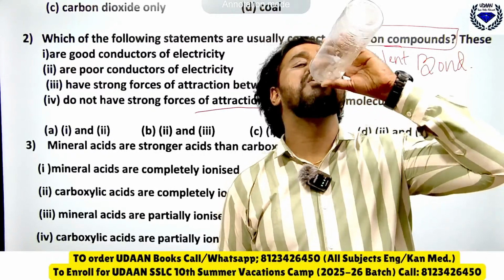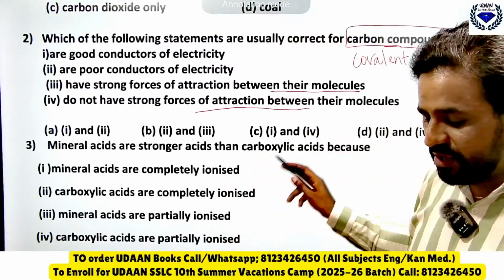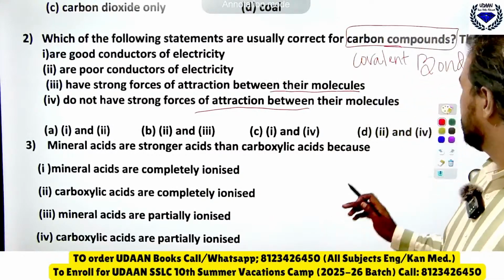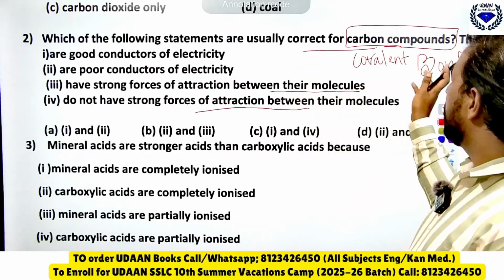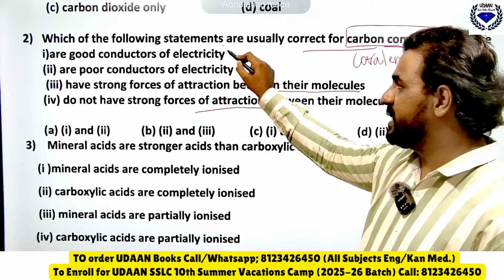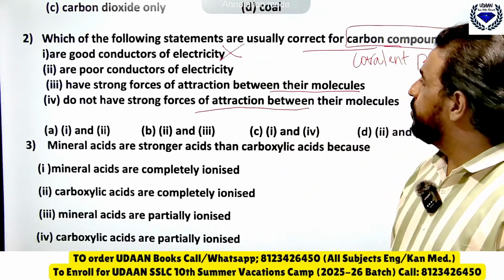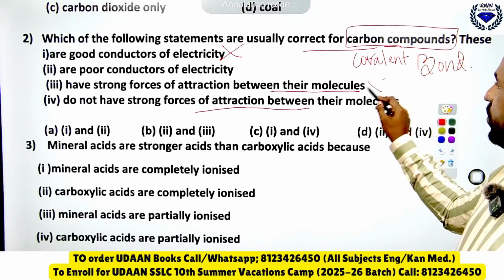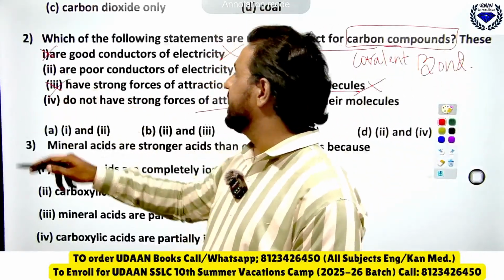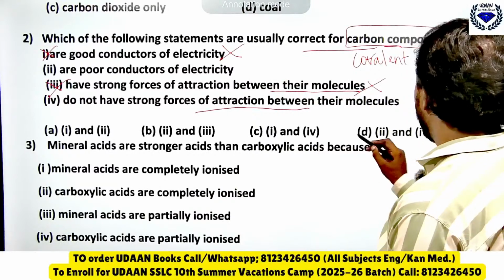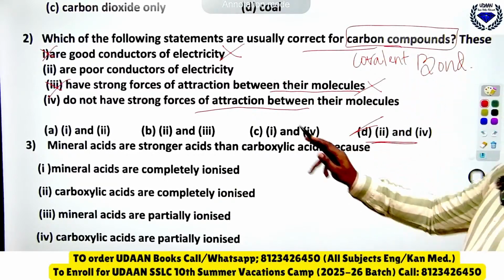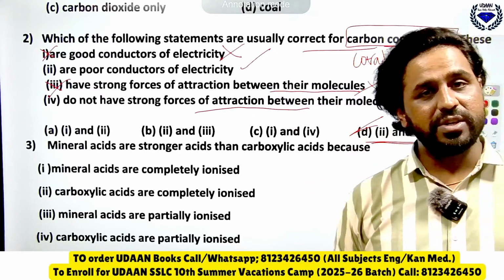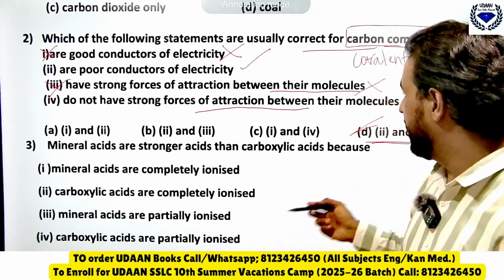Okay, keeping this in mind, let me know the answer here. What answer can you expect for question number 2? Which of the following are usually correct for carbon compounds? They are good conductors of electricity. No. They are poor conductors of electricity. Yes, they might be. They have strong force of attraction. No. So 1 and 3 are wrong. So the right answer is 2 and 4. They are poor conductors of electricity and they do not have strong force of attraction because they are covalent bonded. Okay. Now next one.